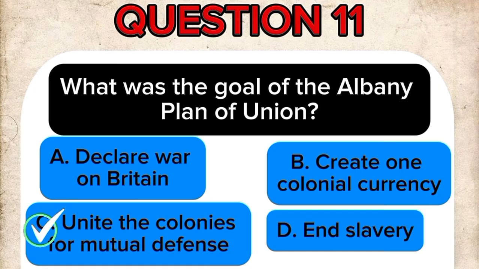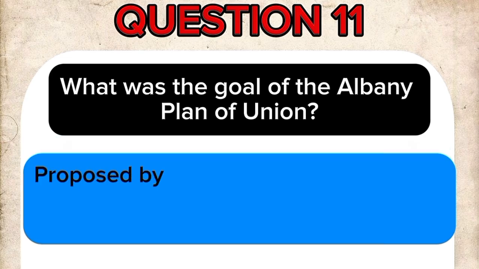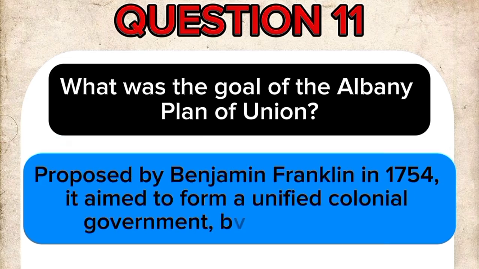The correct answer is C. Unite the colonies for mutual defense. Proposed by Benjamin Franklin in 1754, it aimed to form a unified colonial government, but was rejected.